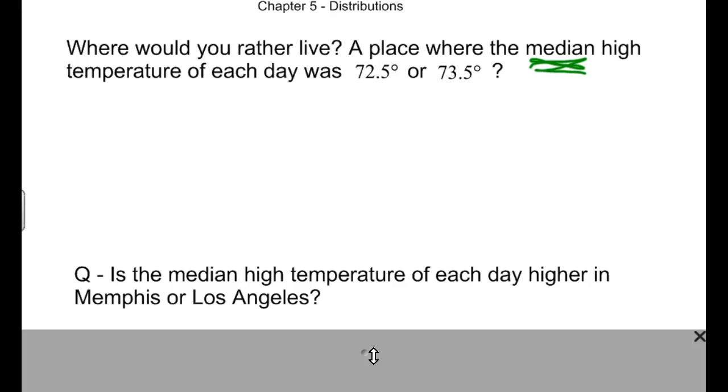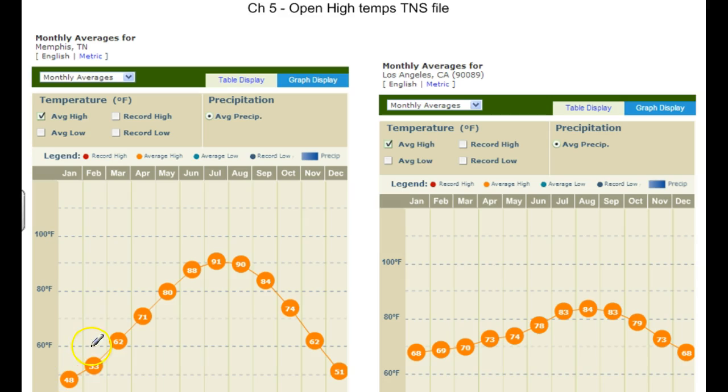Now, if you follow weather, and this is something you do when you get older, you would think, well, Memphis is probably higher, maybe even a lot higher. You might think, well, let's look at it and see. So this is from, I think, weather.com. You can see this is Memphis right here.